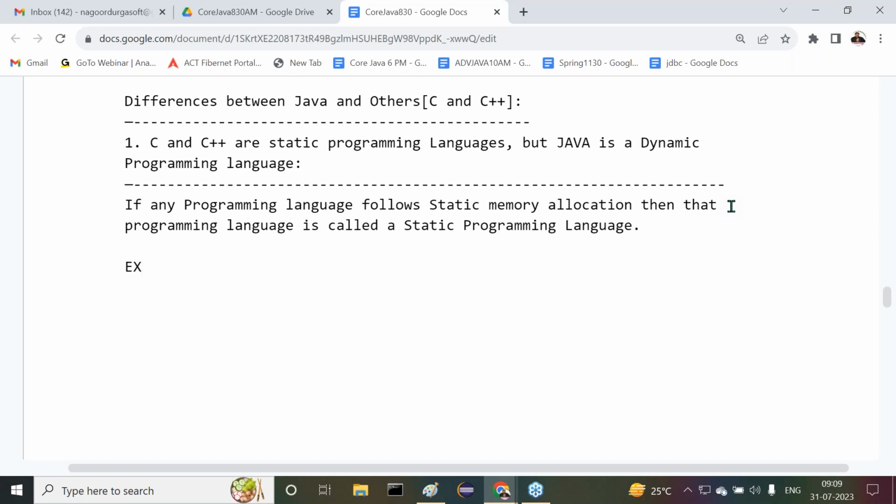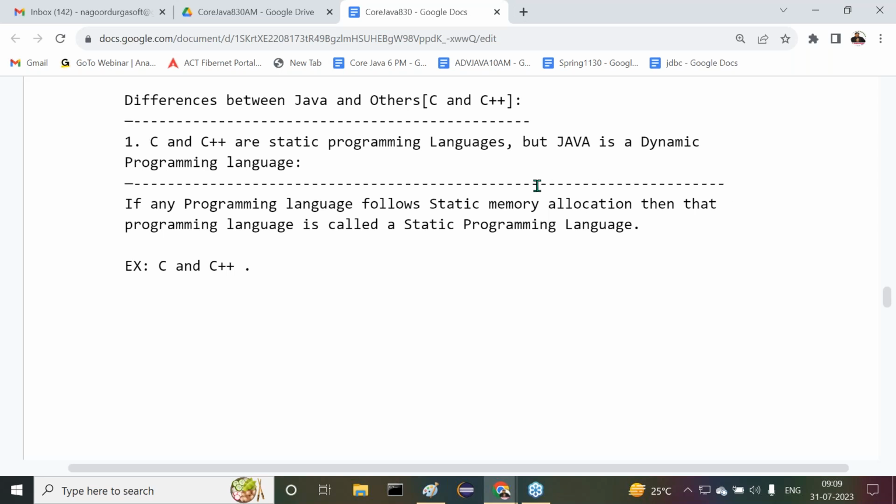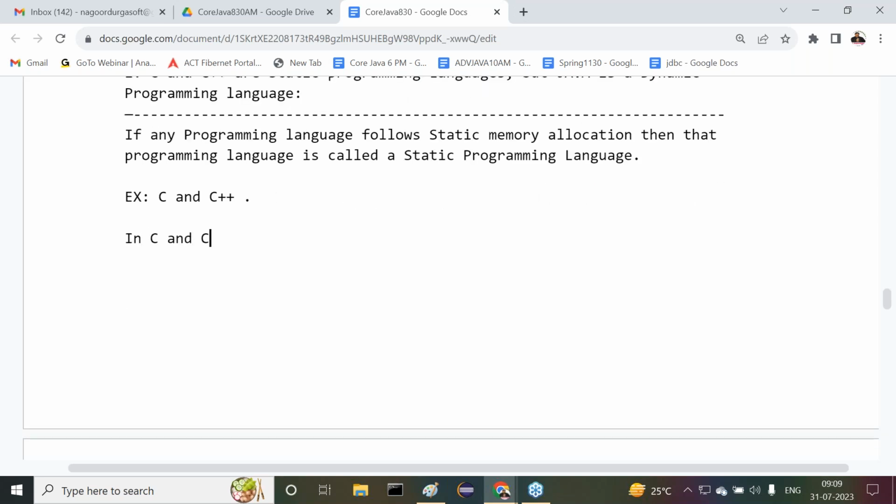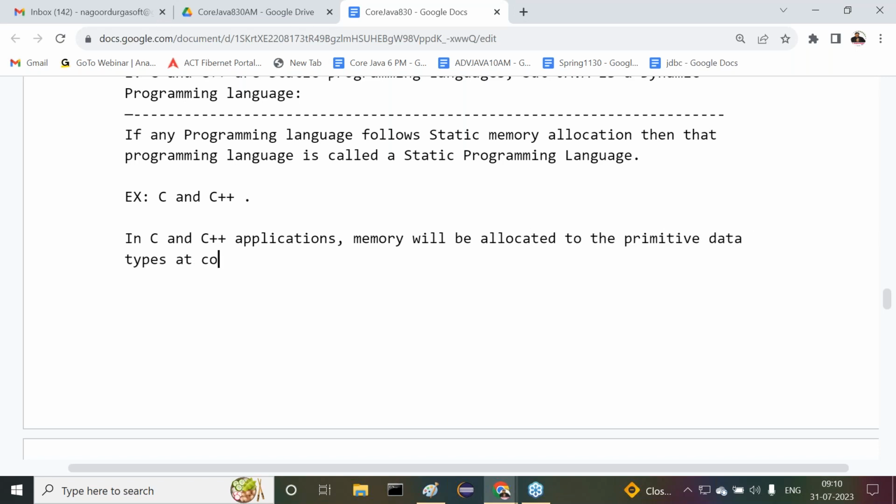Example I'm telling to you. Now try to observe this clearly. Examples are C and C++. What is the meaning of this? Observe carefully. In C and C++ applications, memory will be allocated to the primitive data types at compilation time, not at runtime.